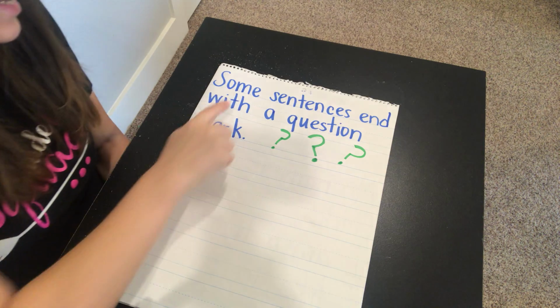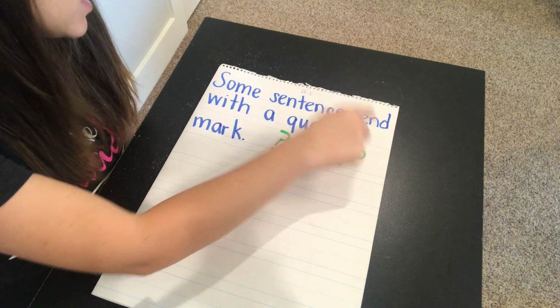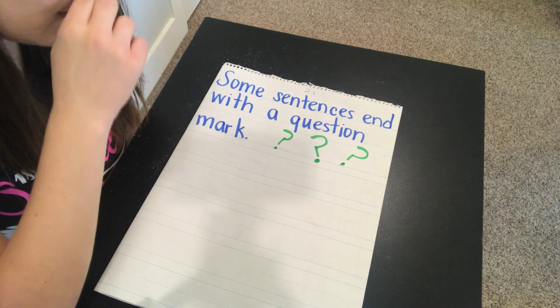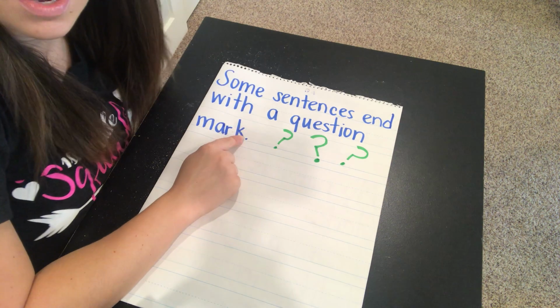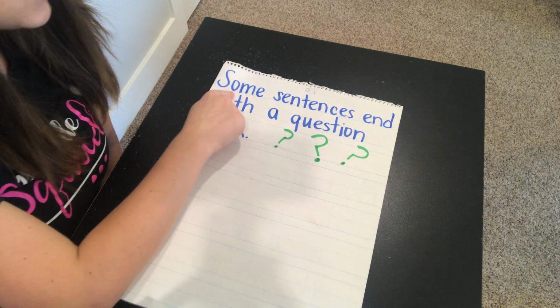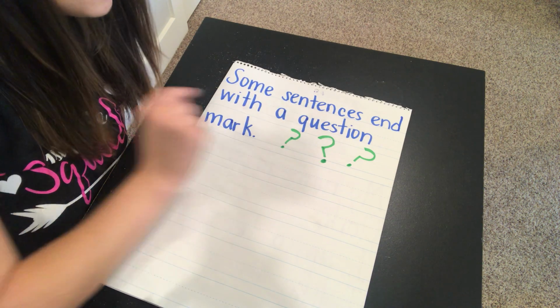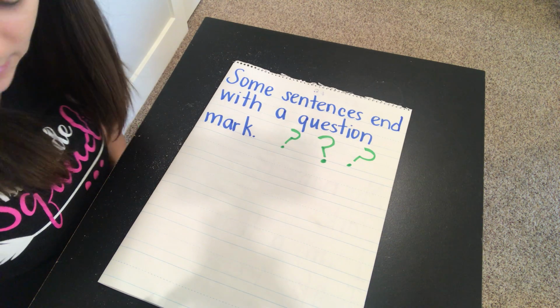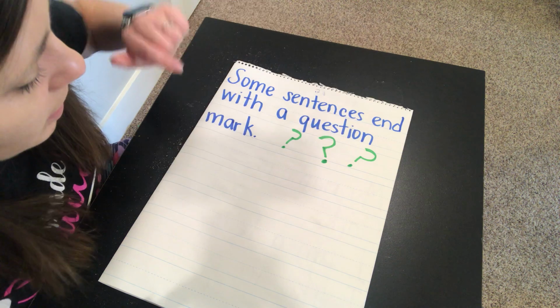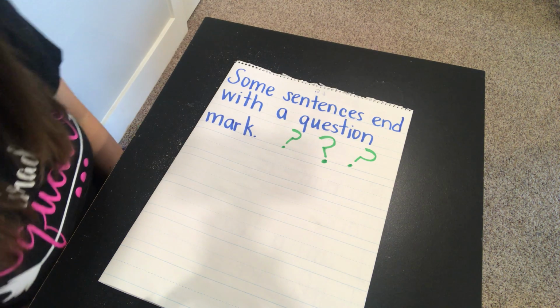So let's talk about some interrogative sentences together. Our chart today says, some sentences end with a question mark. Now this sentence here does not end with a question mark because this sentence is just telling you something. Some sentences end with a question mark. It's just telling, it's not asking. I did draw some question marks here so that you remember what they look like.